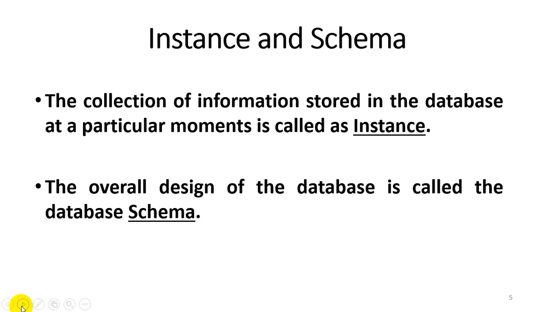Second is the schema. The overall design of a database is called the database schema. We can say it is a logical structure where the actual data will be stored. Like the structure of a table or the structure of a database. In the structure of a table, there are the column names, the data type of a particular column, and the size of a particular column. So it is the overall logical design of the database.